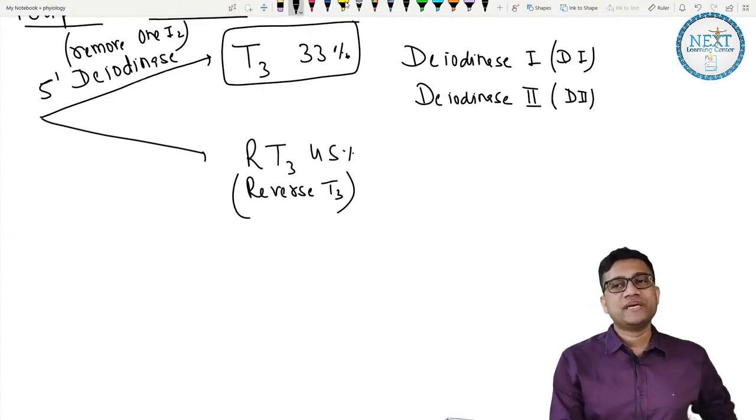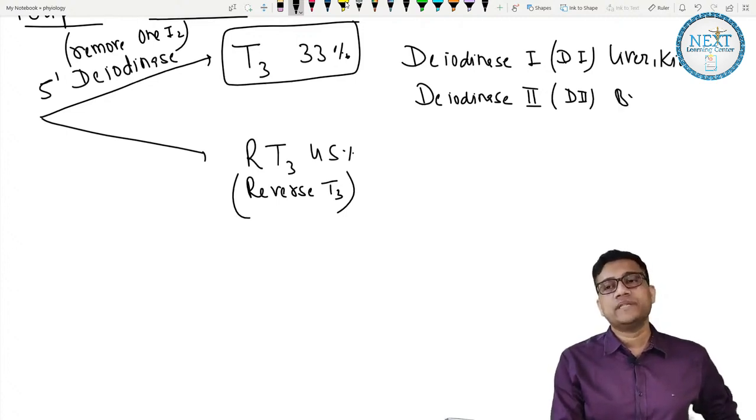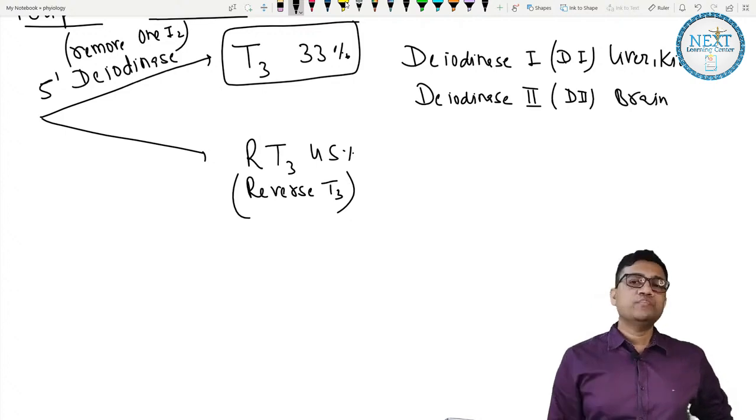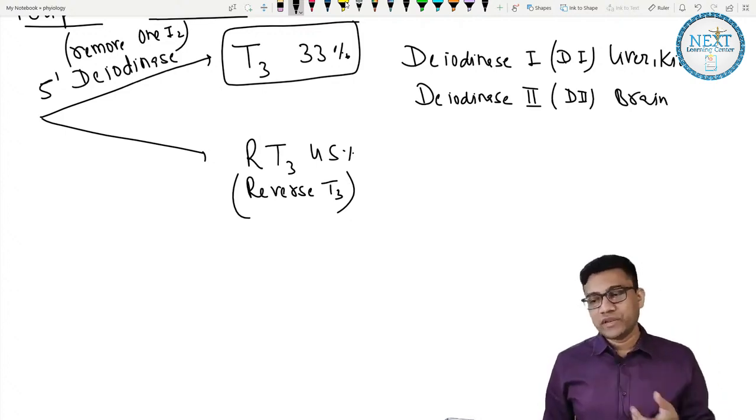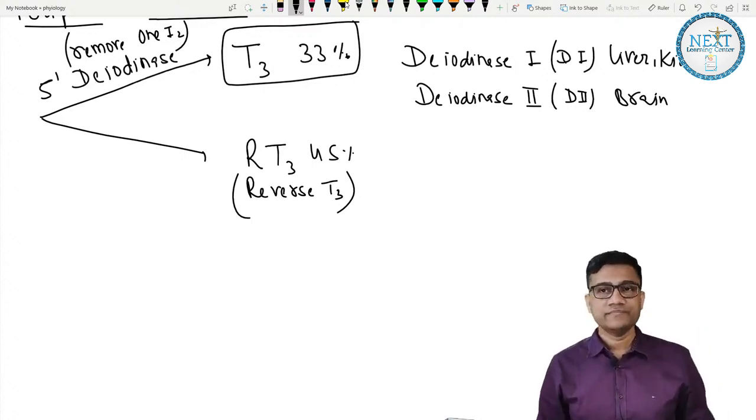Where is this one basically present? D1 is in the liver and kidneys, and the D2 form is in the brain. They ask this multiple times. So brain is D2, and deiodinase 1 is liver and kidney. Done.